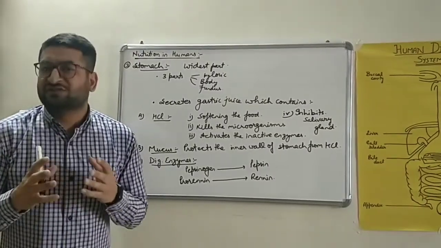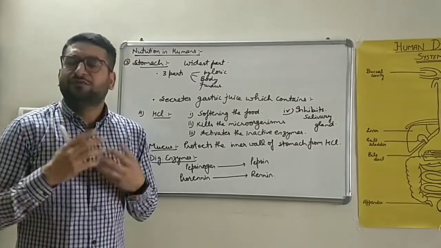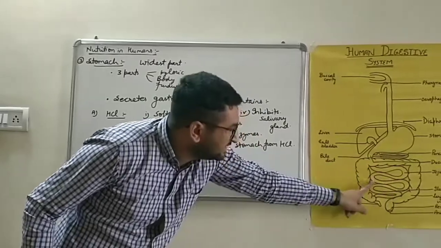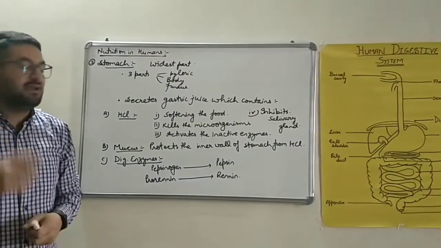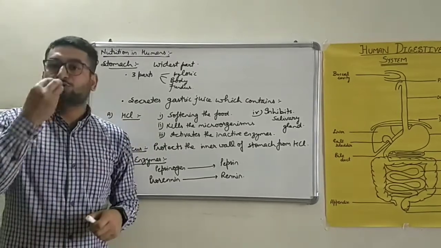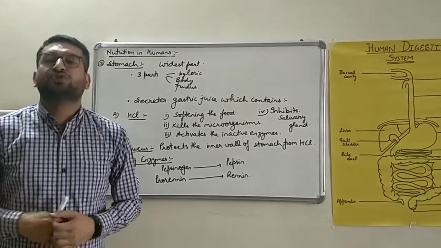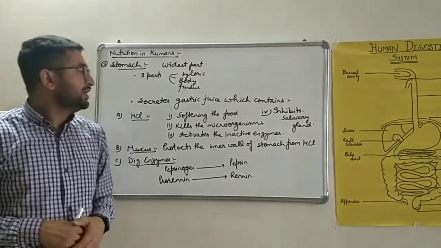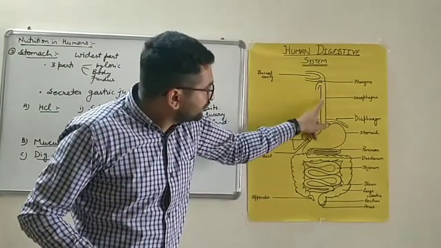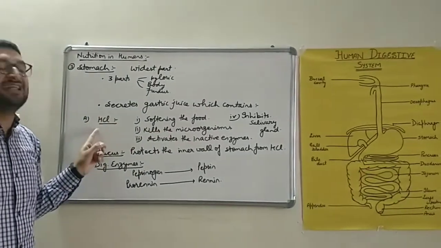It performs various functions, out of which the first is softening the food. The food which is to be moved after the stomach into the small intestine must be softened enough, and that softening is done by the HCl. Second, as we open our mouth to ingest the food, that will also allow the microorganisms to go along with our food. Some of that microorganism part will go from our buccal cavity to the stomach. In the stomach, that killing of the microorganism occurs by the help of HCl.